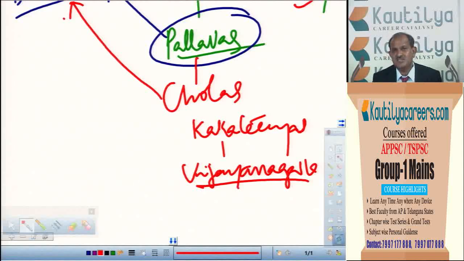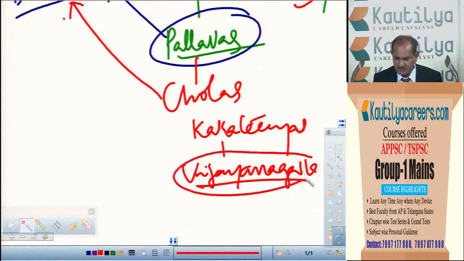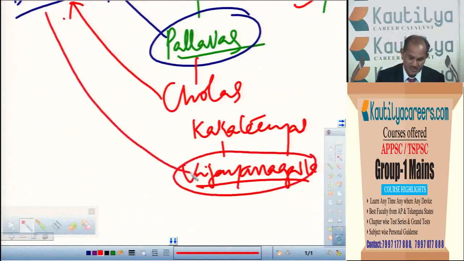When you talk about the art and architecture, yes, this period is also very, very important for us. The South Indian temple architecture that started by the Pallavas reached its zenith by the time of the Vijayanagara period. The aim of establishment of Vijayanagara Empire itself is to protect Hinduism. So to protect Hinduism, they constructed many, many religious monuments. And even they protected the religious monuments which were built earlier to the Vijayanagara period.